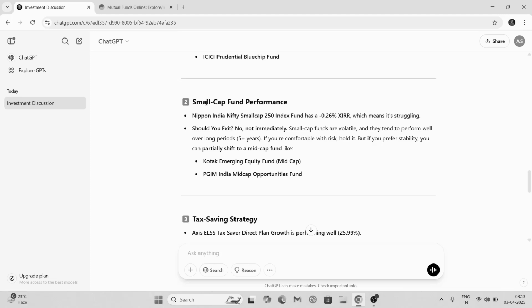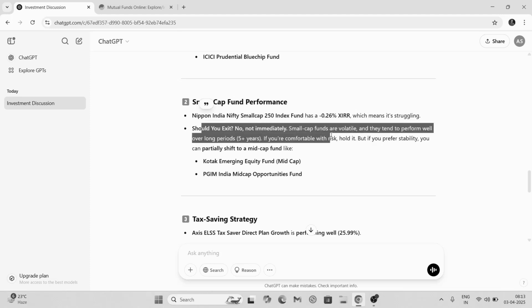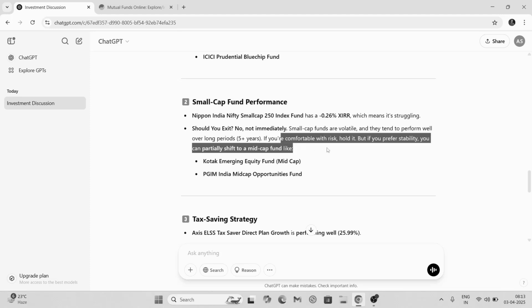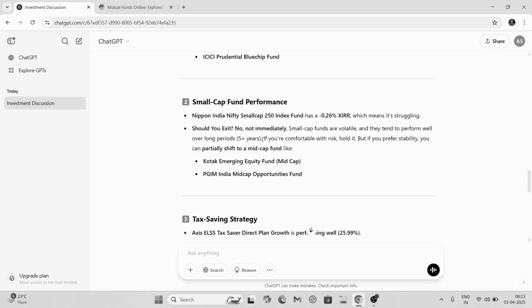Small cap fund performance: negative XIRR, which means it's struggling. Should you exit? No, not immediately. Small cap funds are volatile and they tend to perform well over a long period, 5+ years. If you are comfortable with risk, hold it. But if you prefer stability, you can partially shift to a mid cap fund. Now, I prefer this risk.